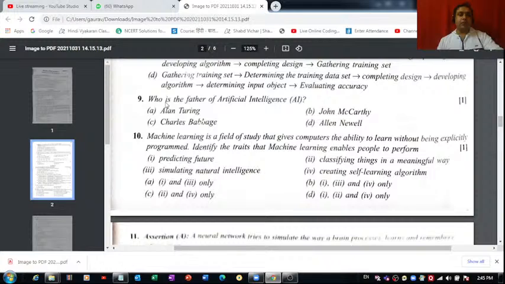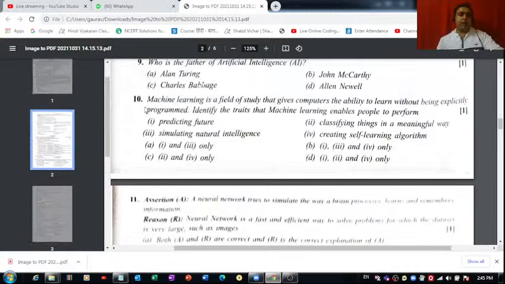Who is the father of artificial intelligence? So we know it very well. It's John McCarthy, who introduced artificial intelligence to the audience for the first time in a conference that took place long back in 1980s or 1970s, I think. Question number 10 is, machine learning is a field of study that gives computers the ability to learn without being explicitly programmed. I think that's absolutely right.